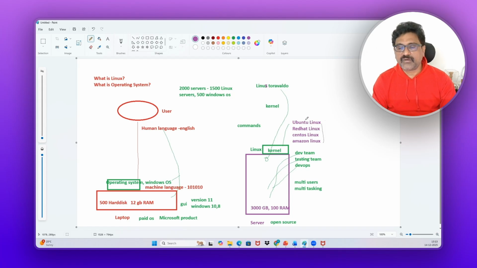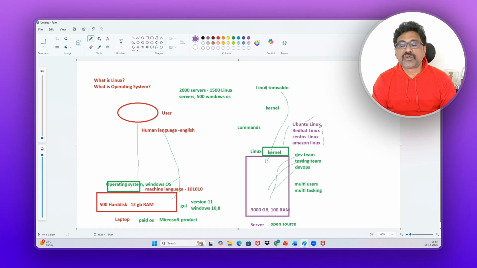No, not required. If you learn one flavor of Linux, one Linux distribution, you can directly work with other Linux distributions. So how come? Commands are the same. Why are the commands the same? We'll see. All these distributions are using the same kernel. That is the reason. But only very, very few commands are different.